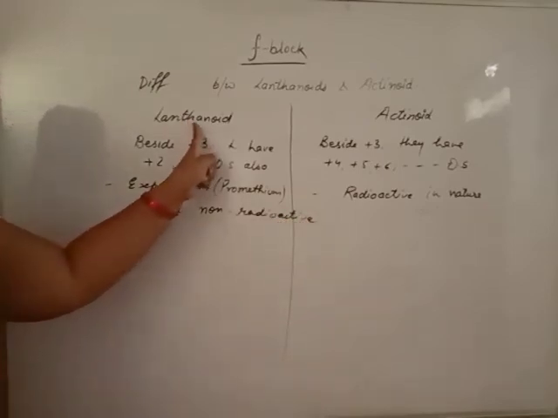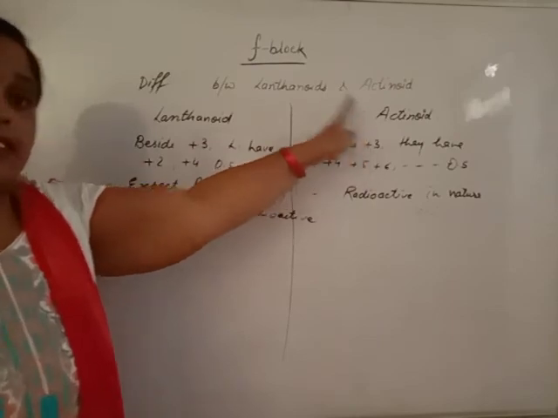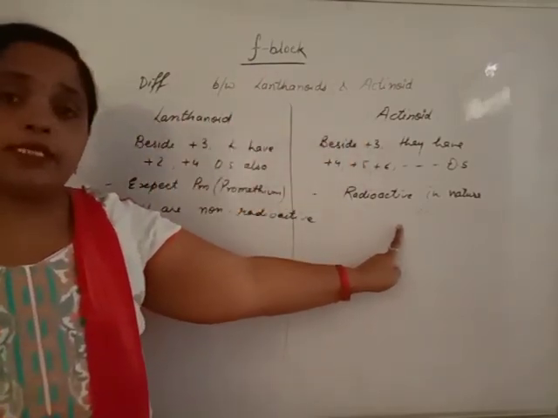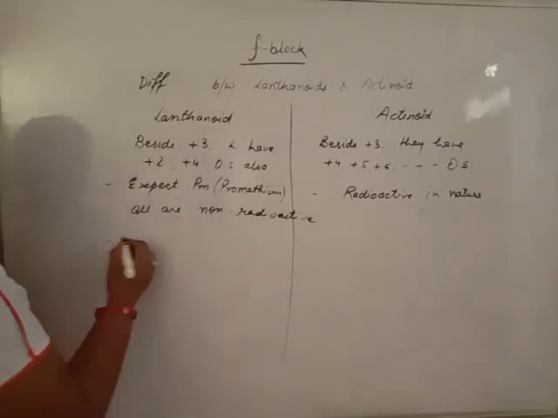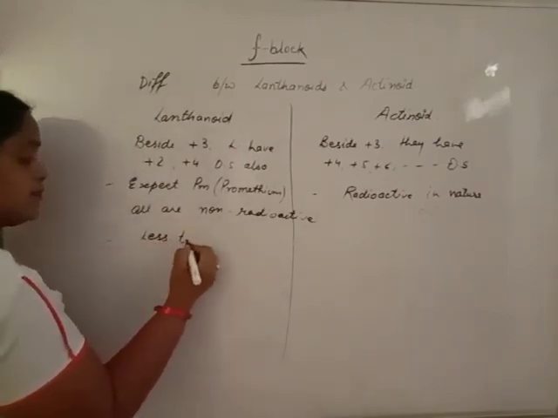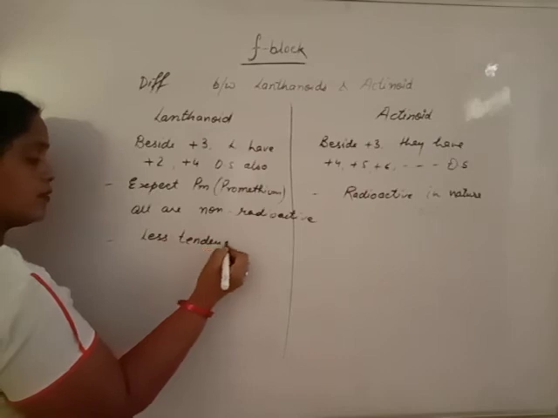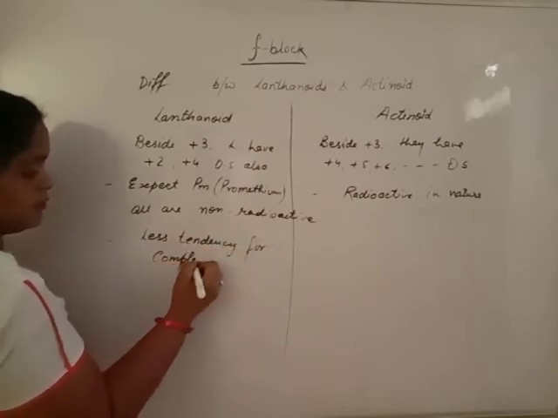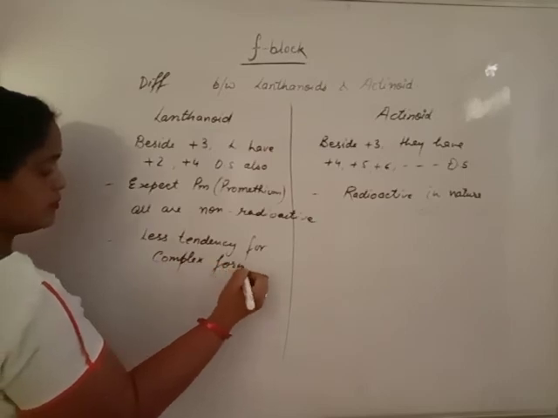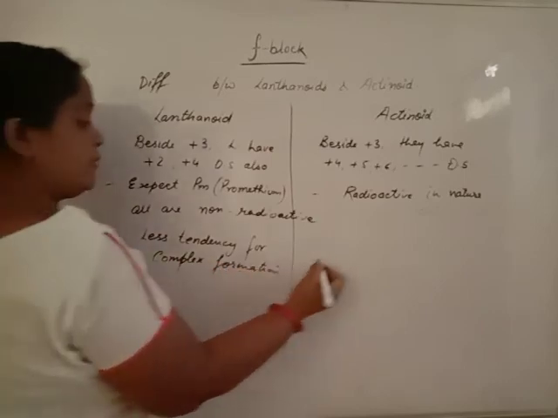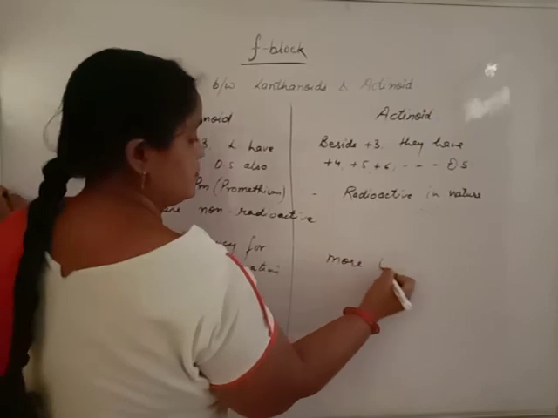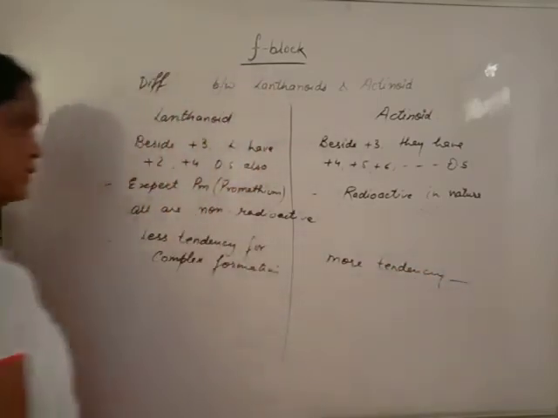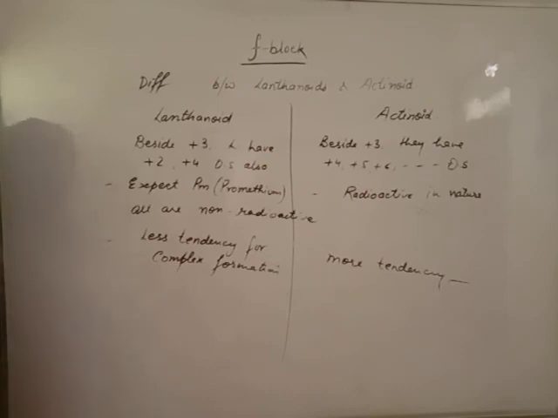Beta, lanthanoids are smaller in size. Actinoids are larger in size. Lanthanoids have less tendency for complex formation, but actinoids have more tendency to form complexes. Clear?